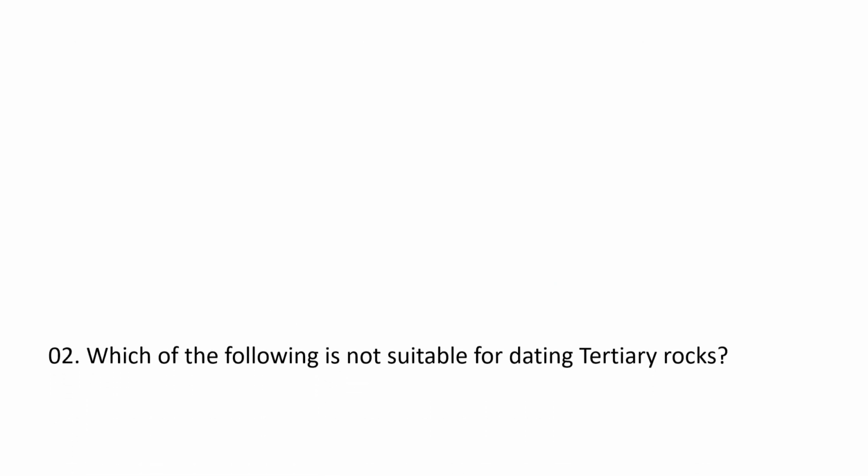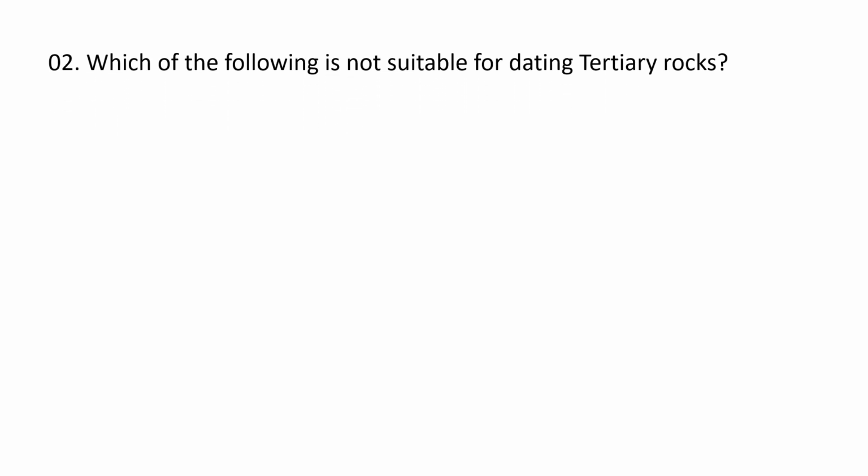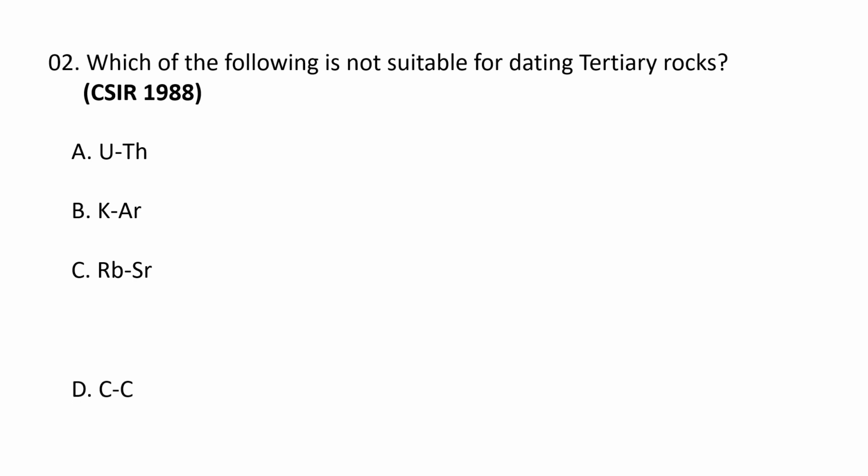Next question. Which of the following is not suitable for dating tertiary rocks? The options are A. Uranium thorium, B. Potassium argon, C. Rubidium strontium and D. Carbon carbon. The correct option is C. Rubidium strontium. The rubidium strontium dating method is generally not well suited for dating tertiary rocks.